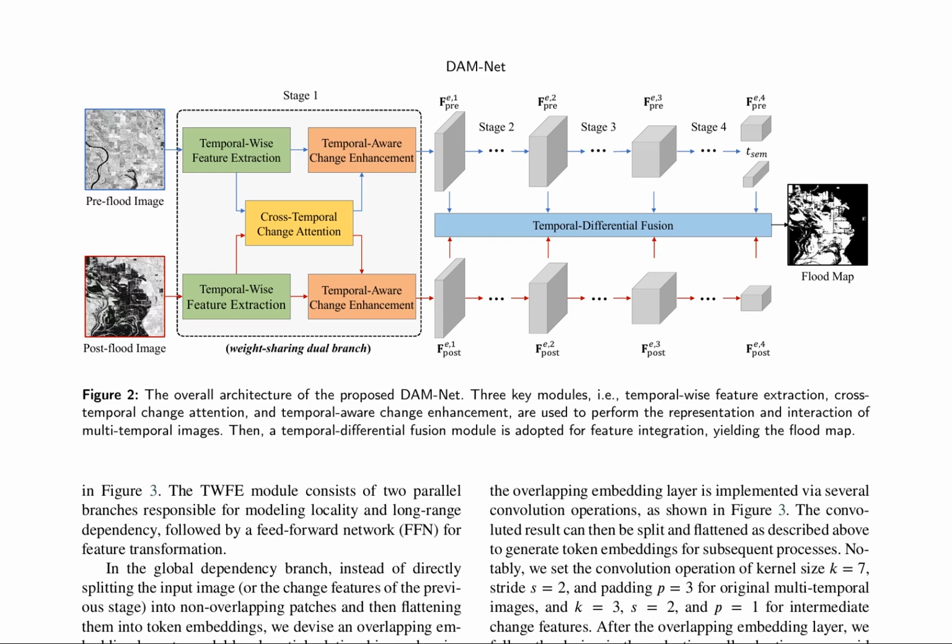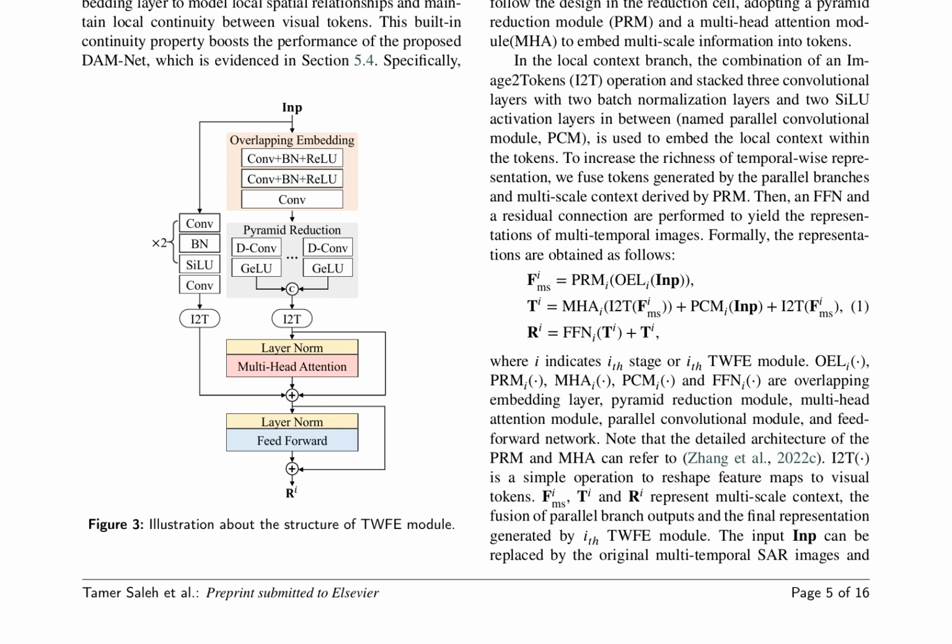The temporal-wise feature extraction module includes a global dependency branch and a local context branch. The global dependency branch utilizes multi-head attention layers and pyramid reduction modules to model long-range dependencies, while the local context branch employs an image-to-token operation and stacked convolutional layers to embed local context within tokens. The outputs from these two branches are combined and processed through a feed-forward network with residual connections, generating rich temporal-wise